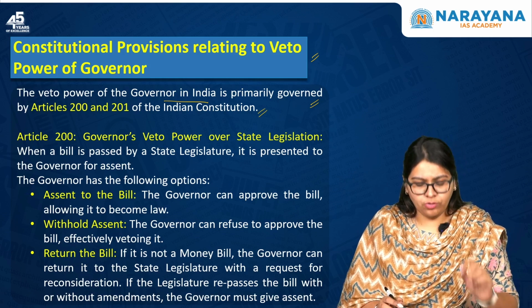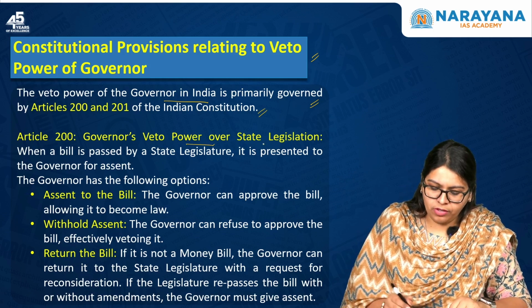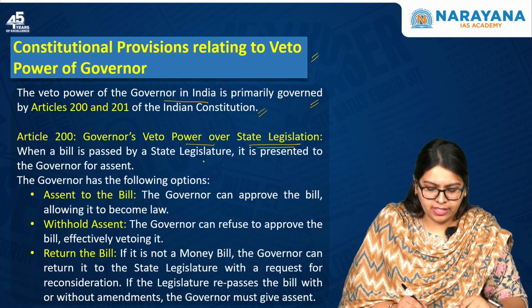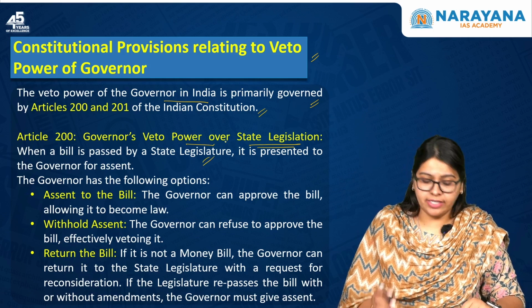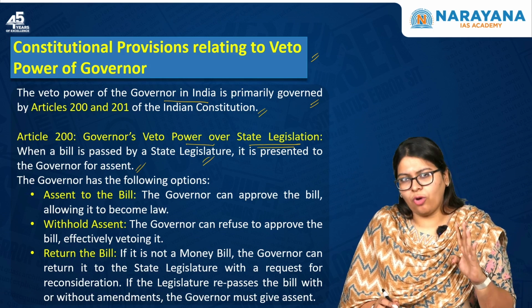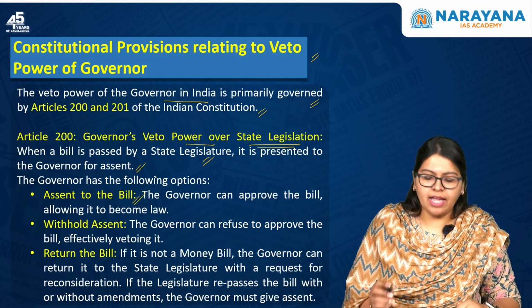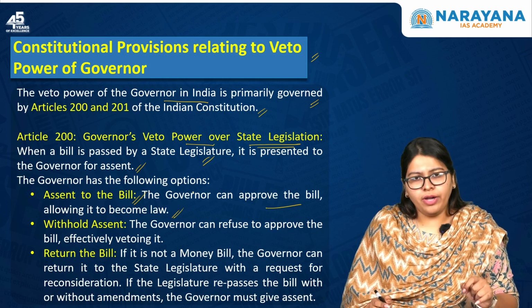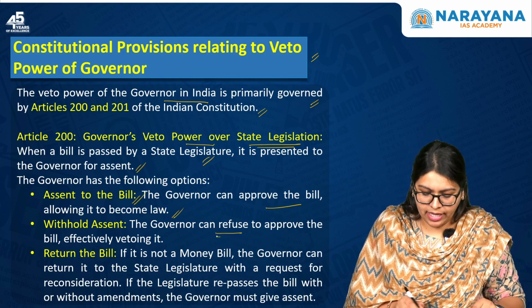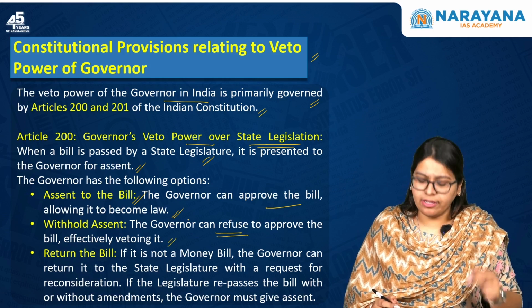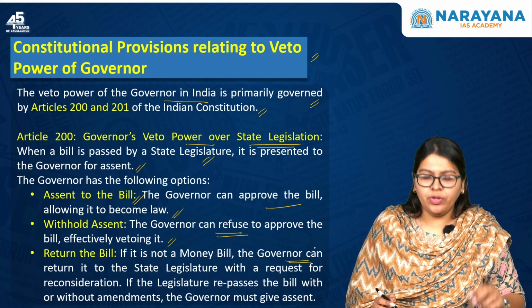According to Article 200, the governor's veto power over state legislation, it says that when a bill is passed by a state legislature and presented to the governor for assent, the governor has the following 4 options. One is he can give assent to the bill, that is, he can approve the bill allowing it to become law, or he can withhold the bill, where he can refuse to approve the bill, effectively vetoing it, or he can return the bill.